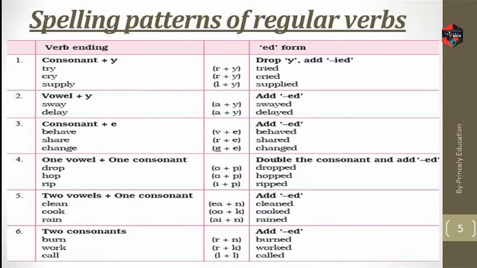So try becomes tried, cry becomes cried, supply becomes supplied. For 10 seconds, please observe the verbs ending with consonant plus y. Then you can understand. I hope you are not facing any problem. So let's go to our next.